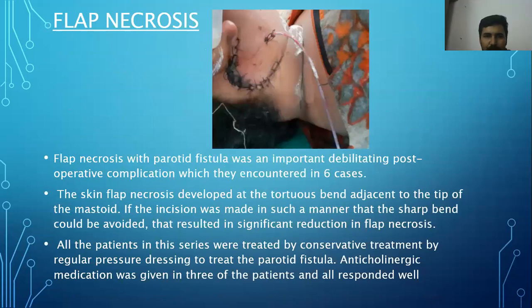Next is flap necrosis. Flap necrosis with parotid fistula was an important debilitating post-operative complication which they encountered in 6 cases. The skin flap necrosis developed at the tortuous bend adjacent to the tip of the mastoid. If the incision was made in such a manner that the sharp bend could be avoided, that resulted in a significant reduction in flap necrosis. All the patients in this series were treated conservatively by regular pressure dressing to treat the parotid fistula. Anticholinergic medication was given in 3 of the patients and all responded well.